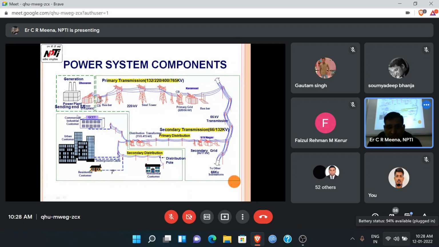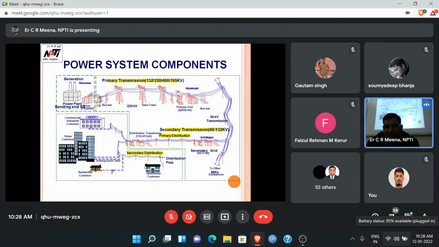So these are the GCT, underground cable, residential consumer, distribution poles. These are the secondary distribution system up to consumers. The whole system from here to there is known as the electrical power system. Is it clear?